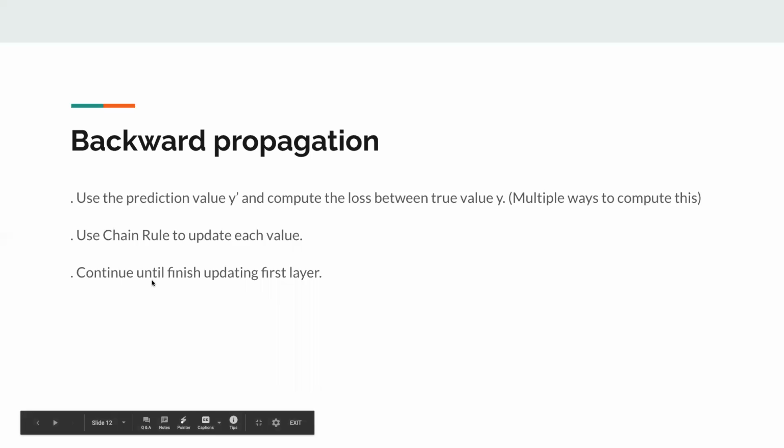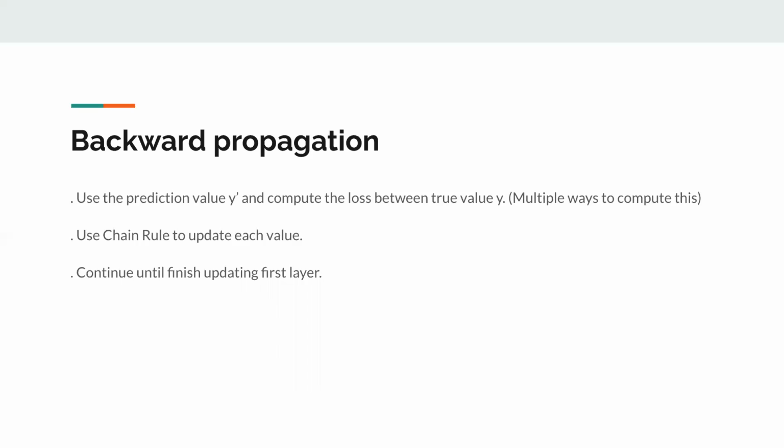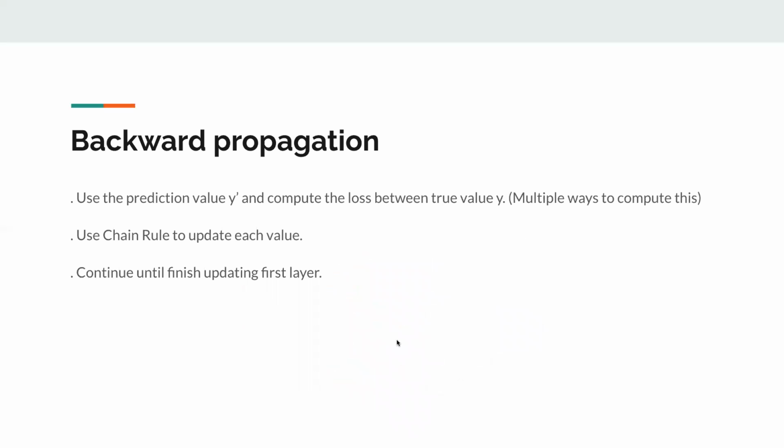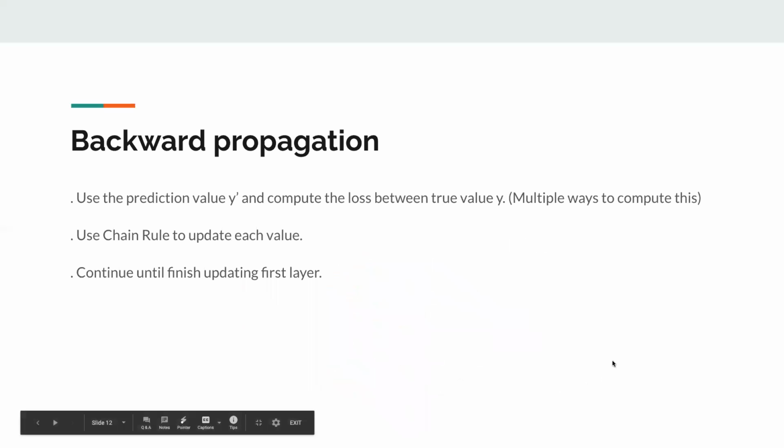After that, we use the chain rule to update each weight and bias. What is the chain rule for non-calculus people? In simplistic terms, the chain rule basically tells how a change of one value will affect another value. Take a look at the model. Each weight and bias over here affects the output, right? You agree. So what the chain rule does is basically tell us how a change of this small weight is going to affect the output. And we use that information along with the loss to do the value updating to minimize the loss. We keep doing that until we reach the first layer.